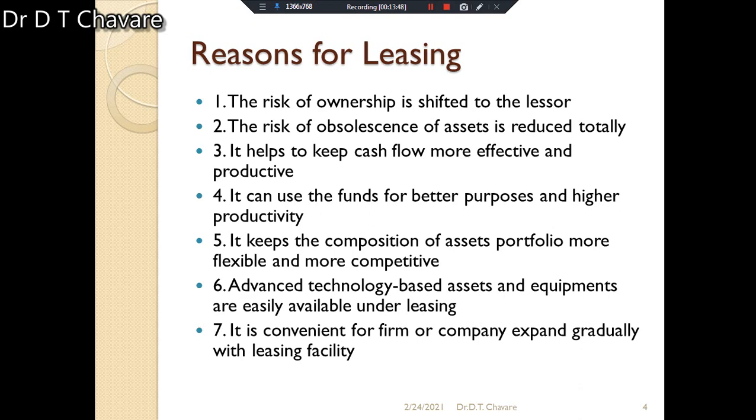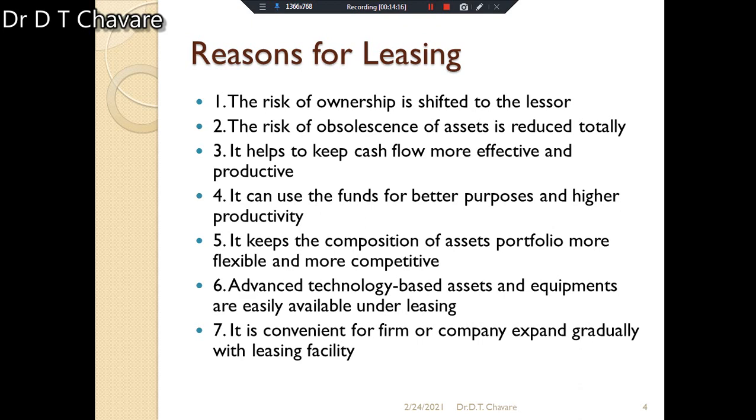Buy or lease, try to understand. Buy or lease has become a significant financial decision in business. A lease is financially advantageous to the lessee. Some of the different reasons are given here, and those reasons also we should understand for leasing. Why is leasing in practice now? What are the reasons behind it? Those reasons also we have to study here.